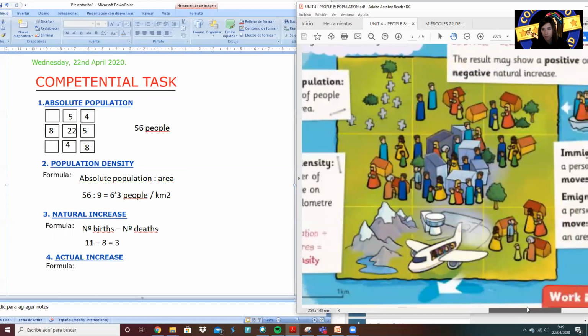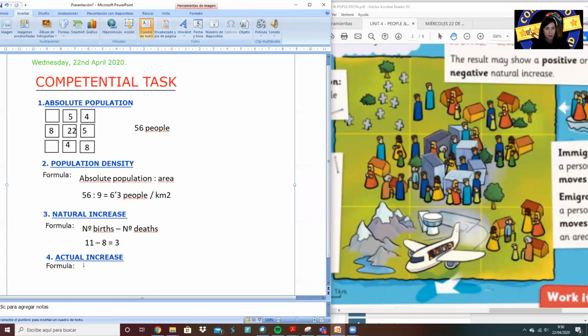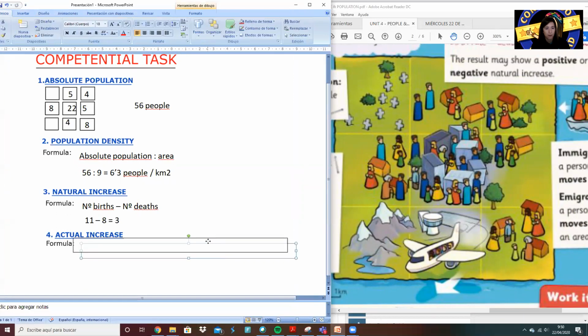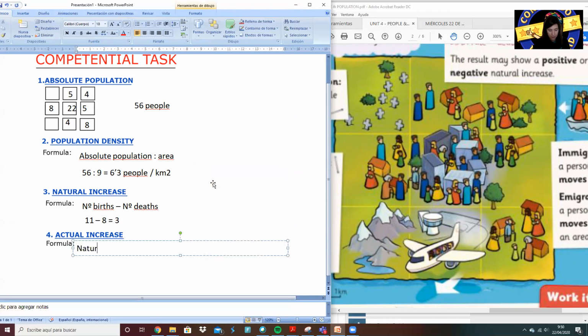So we'll write the formula here: the natural increase plus the number of immigrants minus the number of emigrants.